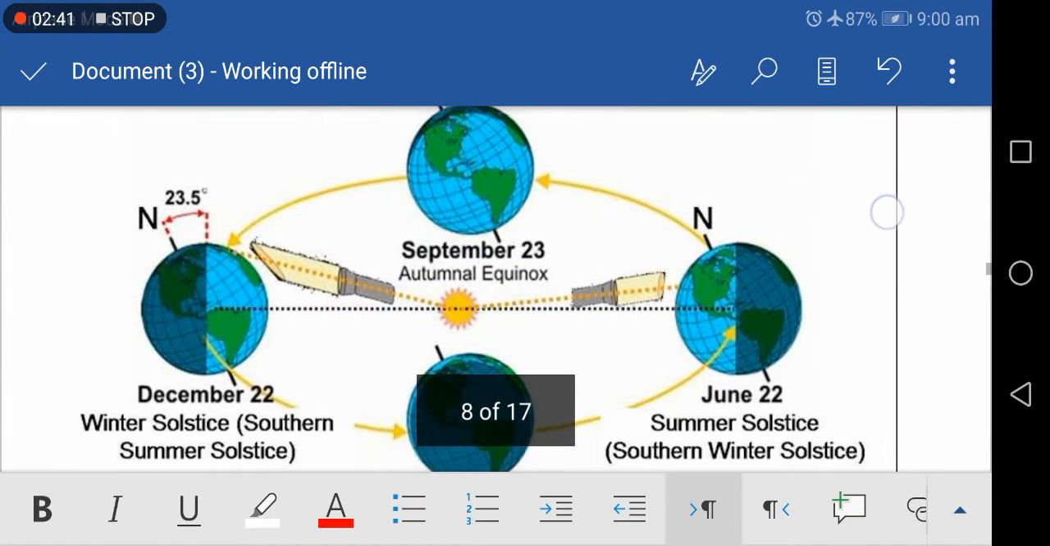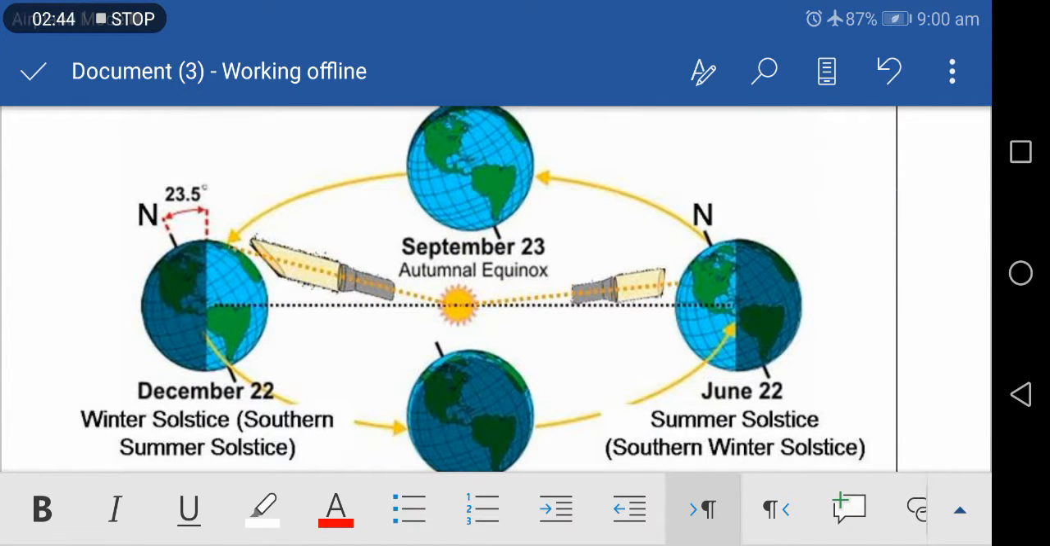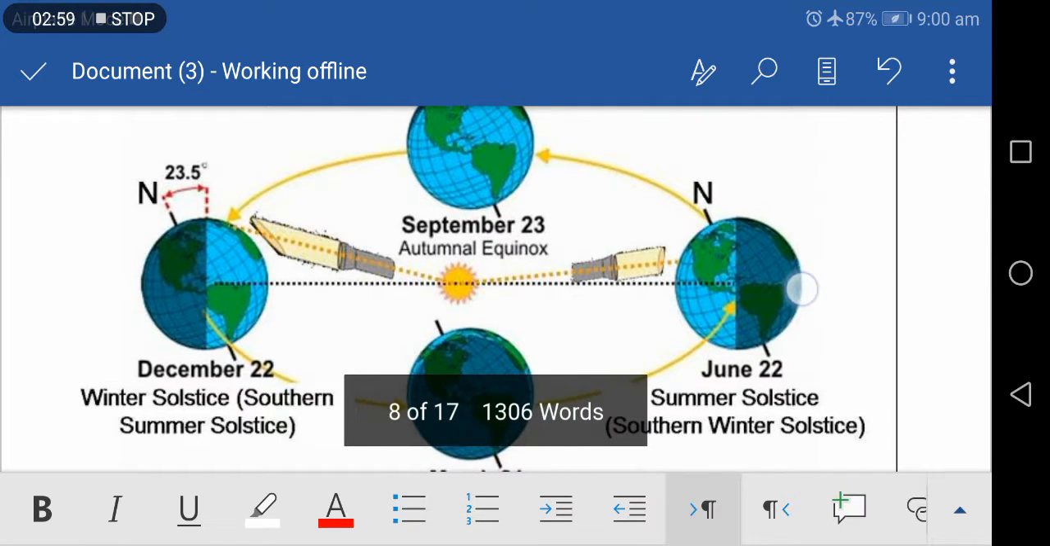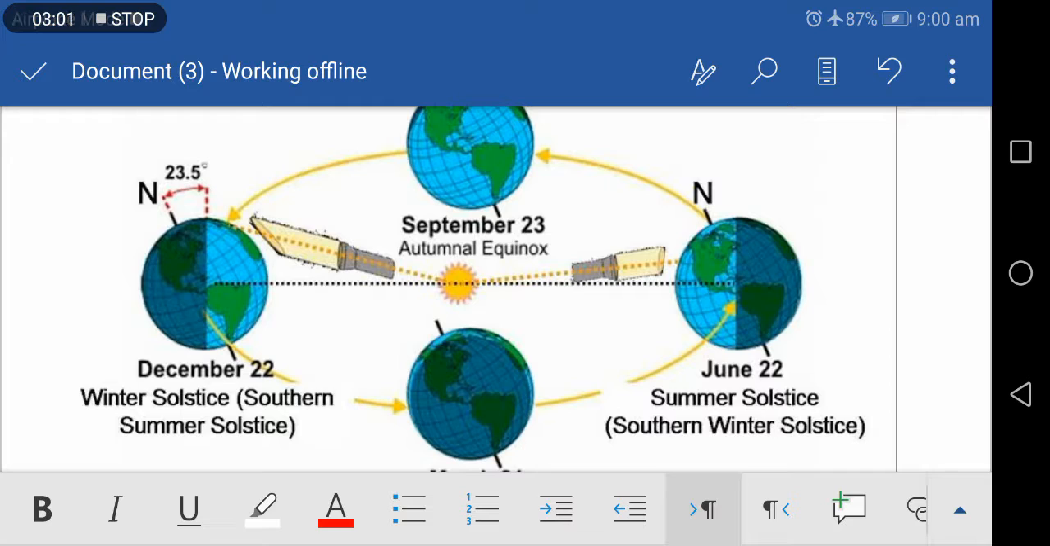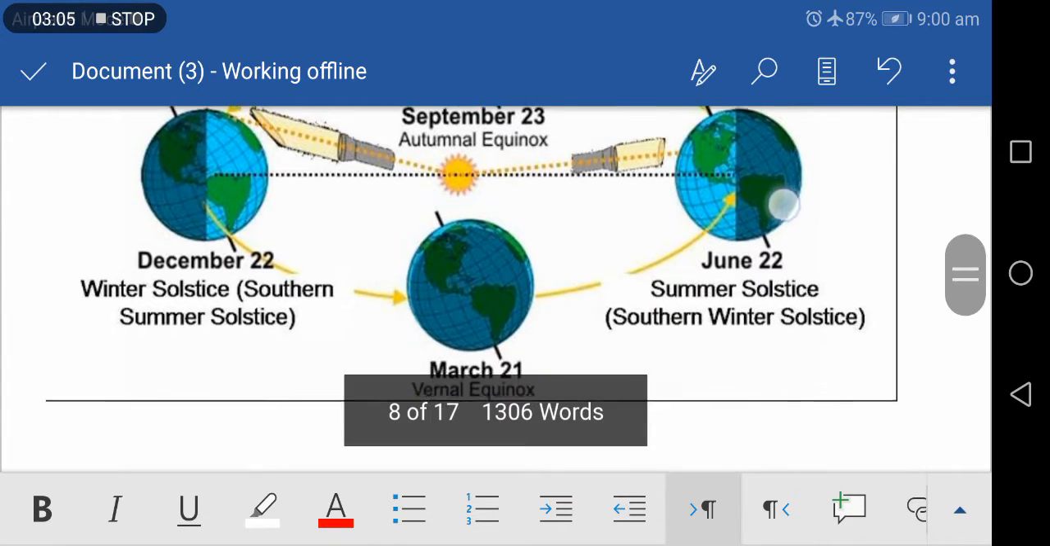The North Pole experiences a continuous day at the time of the summer solstice, while it is continuous night at the South Pole. This situation reverses at the time of the winter solstice, when the South Pole experiences a continuous day and the North Pole a continuous night. The reason is that the northern and southern hemispheres are reverse of each other.